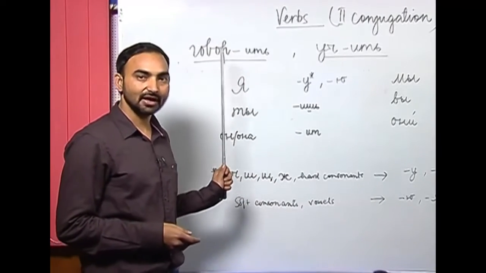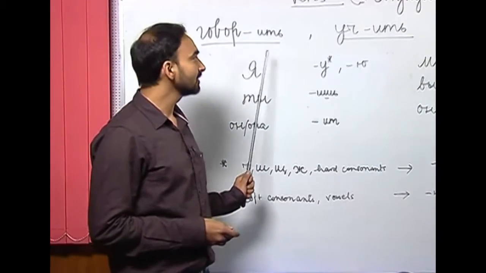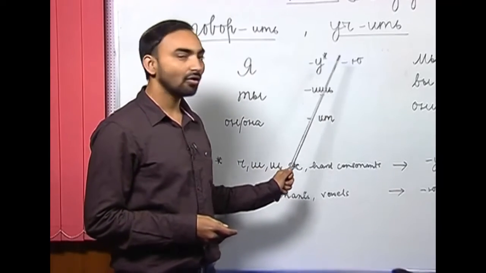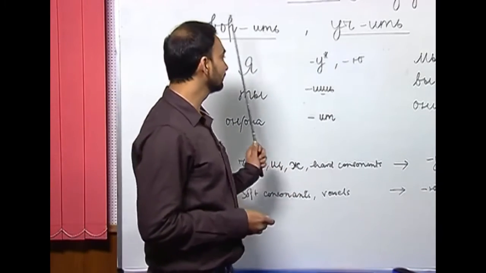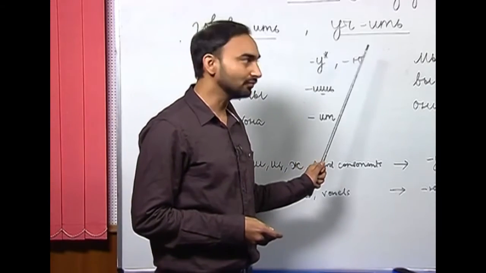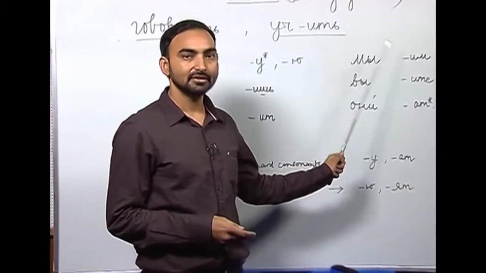The conjugation that we follow for these verbs is, with я, we drop this ending and add either ю or у, depending on the case, which I will describe later on. For first person singular number, we add either ю or у. For first person plural number, we add им.